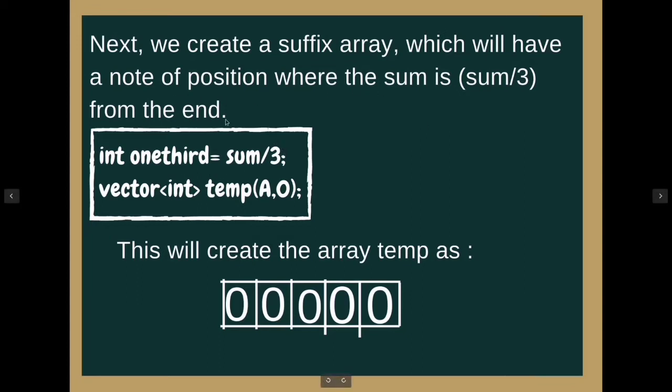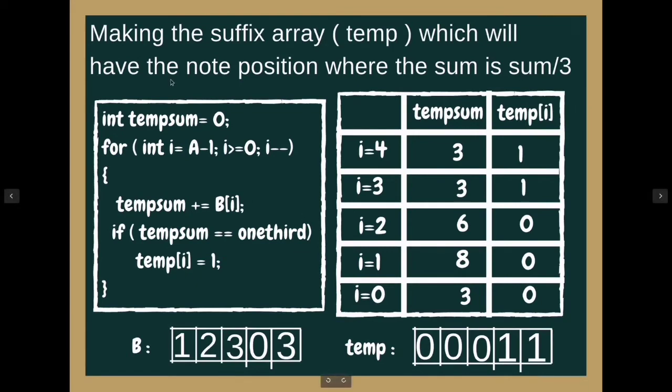We create one variable, we name it one-third, and we store sum by 3 into it, and this is our suffix array temp. The length of this array is A, that is the length of the input array, and we are filling initially all the elements of this array with 0. This will create the array temp as this. Now we need to create the suffix array. Let's see how we can create this suffix array.